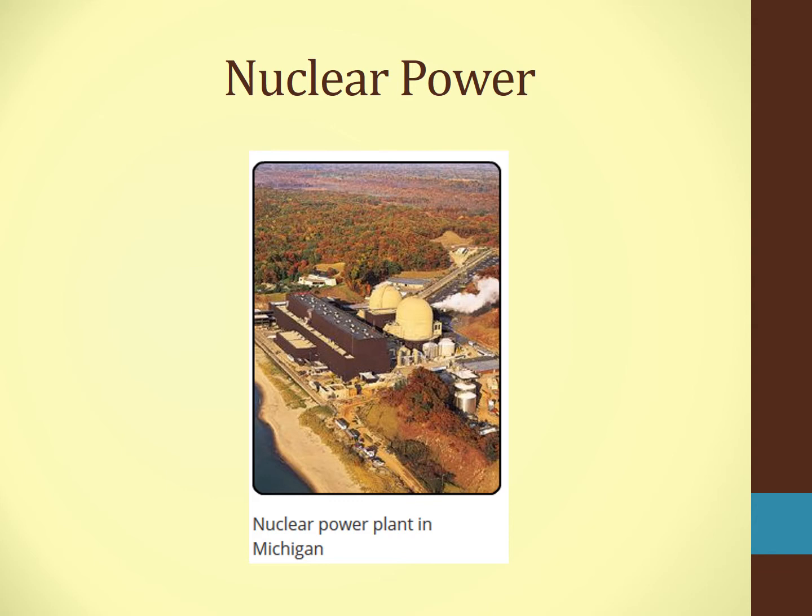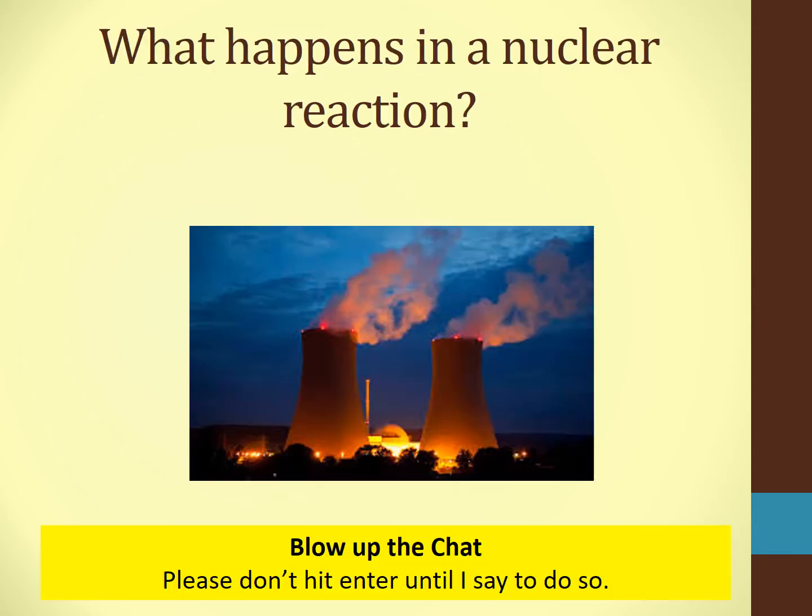1 kilogram of nuclear fuel can produce as much energy as 2 to 3 million kilograms of coal. So you can see that 1 kilogram of that nuclear fuel produces as much as 2 to 3 million. So that's a big difference, a big difference between the coal and that nuclear fuel.